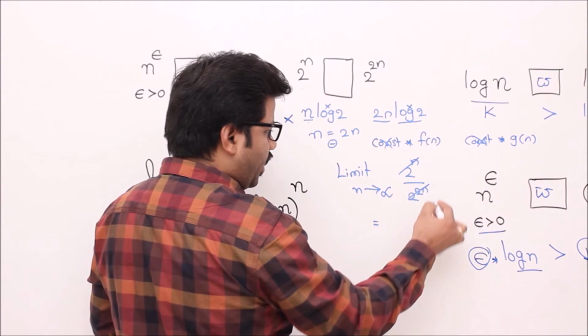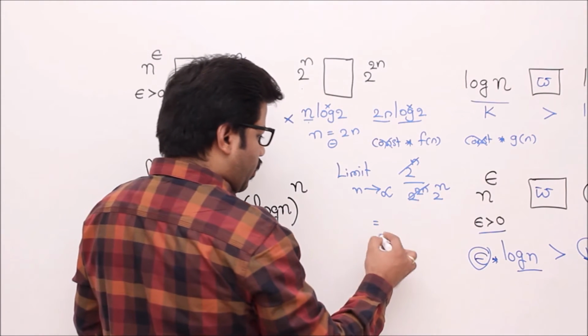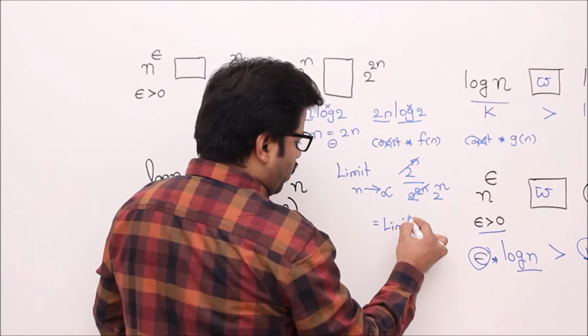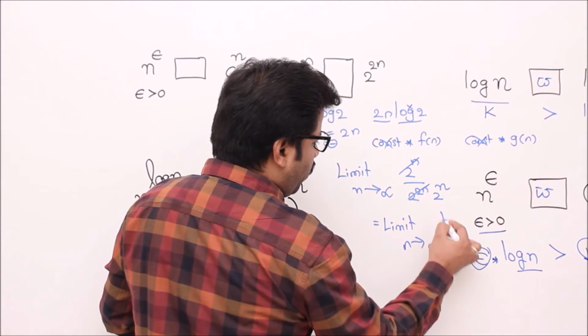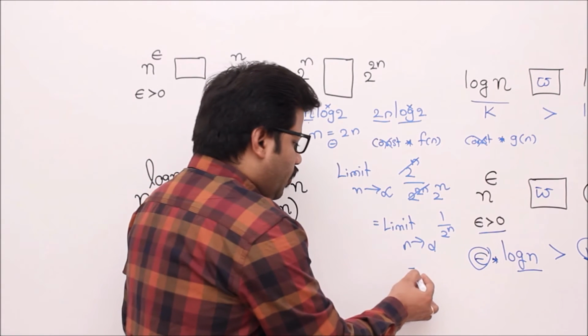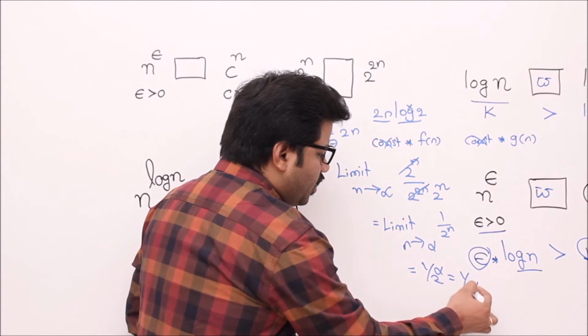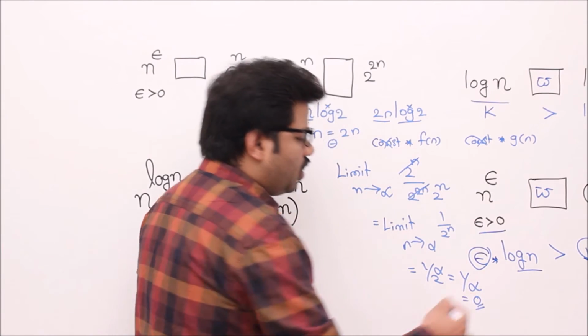2 to the power of n will get cancelled. You get 2 to the power of n in the denominator. It will become limit n tends to infinity 1 by 2 power n. Now let me apply infinity. It will become 1 by 2 power infinity. So 2 power infinity is infinity, and 1 by infinity is 0.